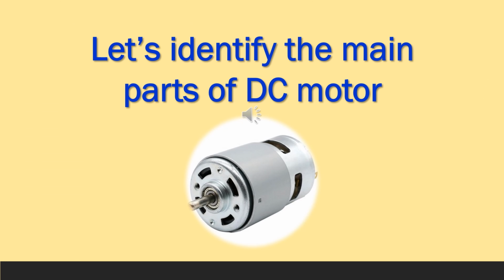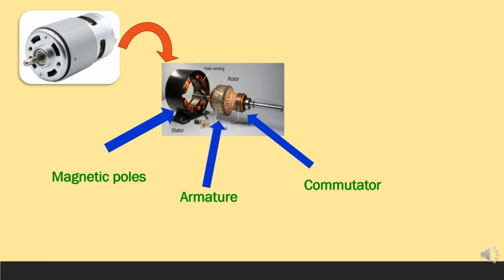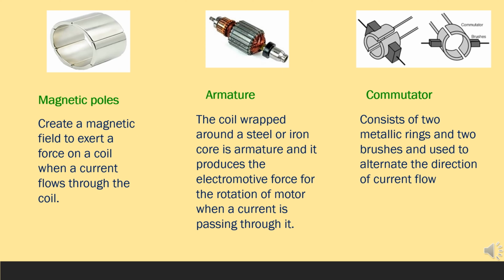Now you can make a simple DC motor at home, and it's time to identify the main parts of a DC motor. Here's the appearance of a direct current motor, and let's identify the main parts of it. Parts of a DC motor are magnetic poles, armature and commutator. A magnetic field is required to exert a force on a coil when a current flows through the coil. We studied about that force earlier under the Fleming left-hand rule.